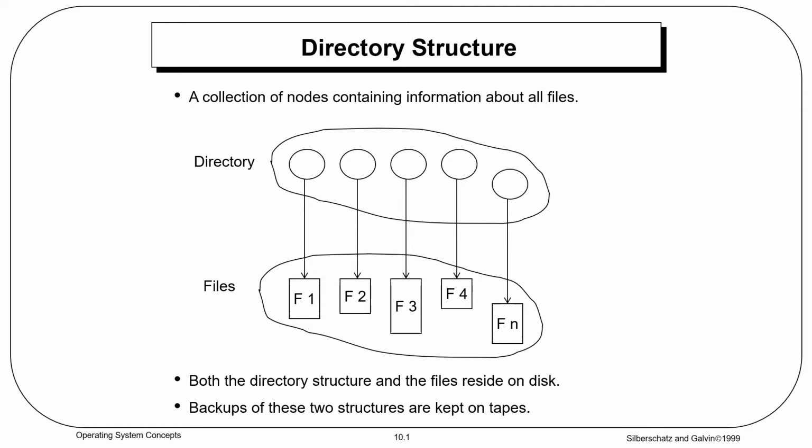In this diagram, F1, F2, F3, F4, Fn are all files and the circles are directory entries. Now each directory has one file. Both the directory structure and files will reside in the secondary storage disk.